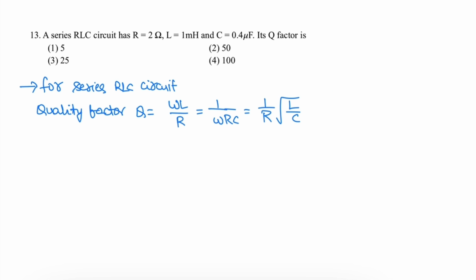Next question. Given a series RLC circuit with resistance 2 ohms, inductor 1 millihenry, capacitance 0.4 microfarad, find the quality factor Q. Quality factor Q is equal to omega L by R for a series RLC circuit, or 1 by omega RC, or 1 by R root L by C. So Q is 1 by 2, square root of L, 1 milli, 10 power minus 3, capacitance 0.4, 10 power minus 6. Its value is 25. The quality factor is 25. So option 3.